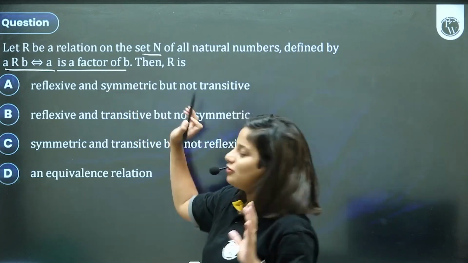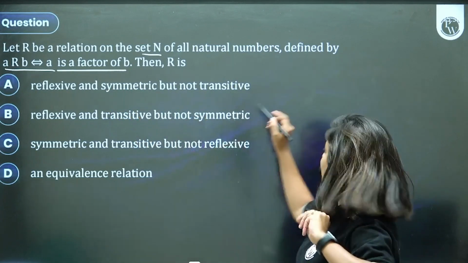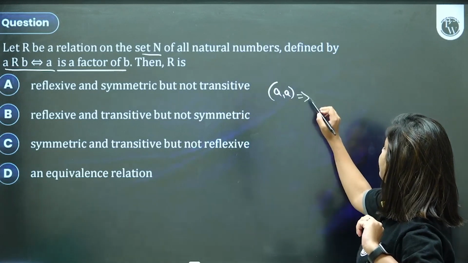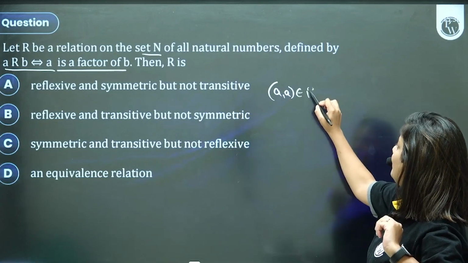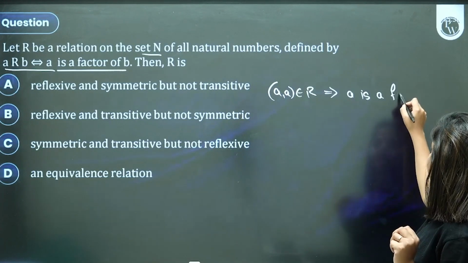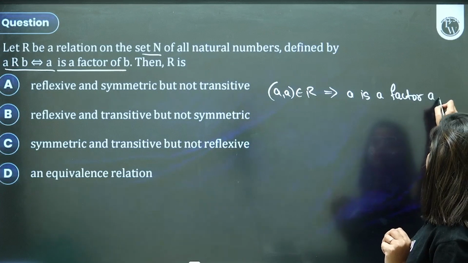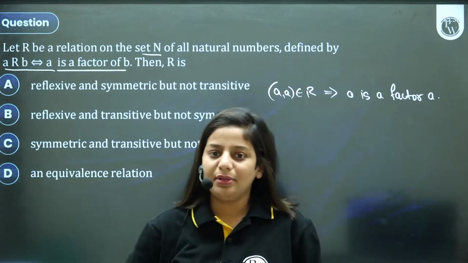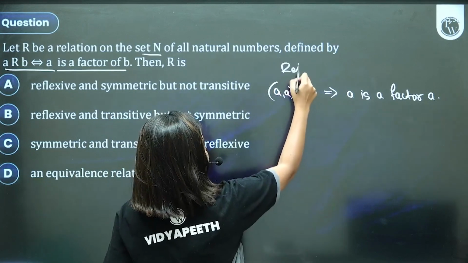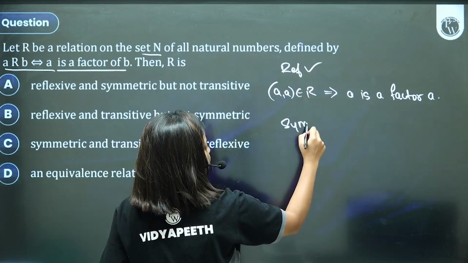A is a factor of B. You know what a factor means. So for reflexive, we check is A related to A, meaning, let's say (A, A) belongs to relation set, meaning is A a factor of A? Yes, we all know that any number is a factor of itself. So it is going to be reflexive.